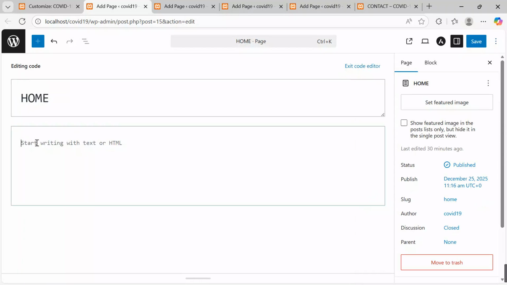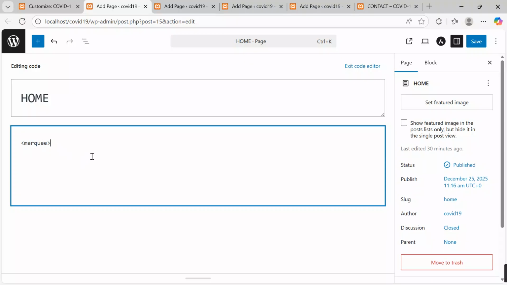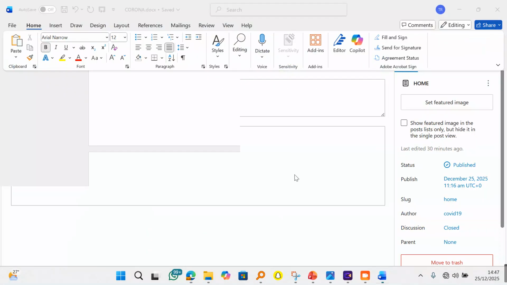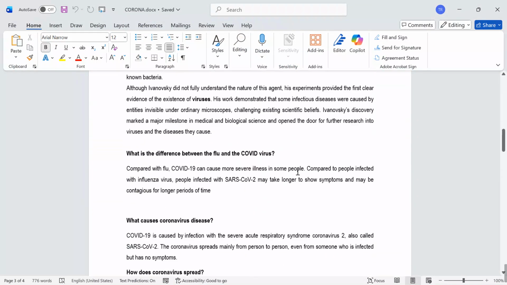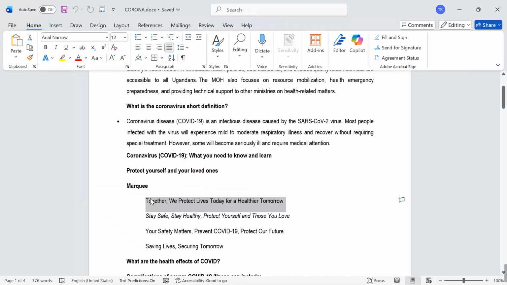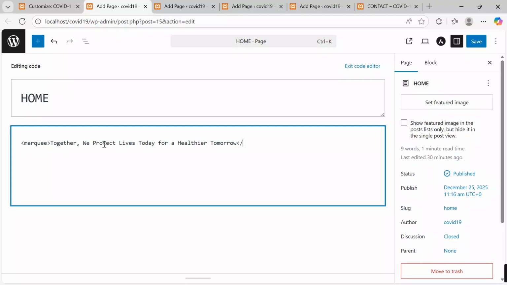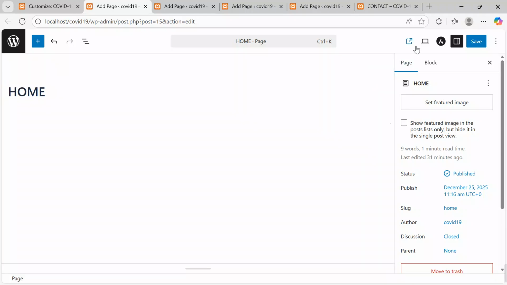When you come here, open the tag for marquee. This is our marquee tag, close parameters, and then go pick out what you want to take to be your marquee. I had composed a few samples which we can be taking to save time. Our marquee will be together we protect lives. I will Control C and then come over here, paste. I close my marquee tag by opening, and then I close. This is my marquee. After closing the tag, I'll go back, exit code editor, and then save changes. We are done having the marquee rolling.